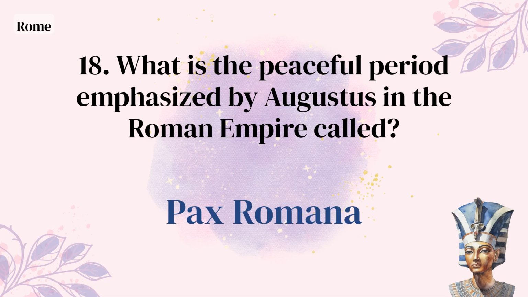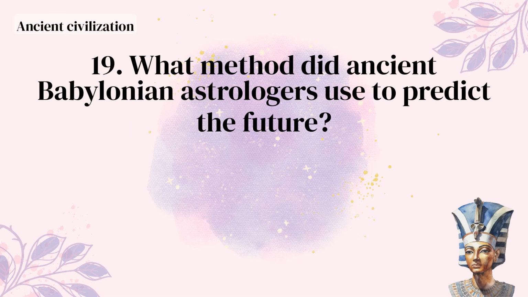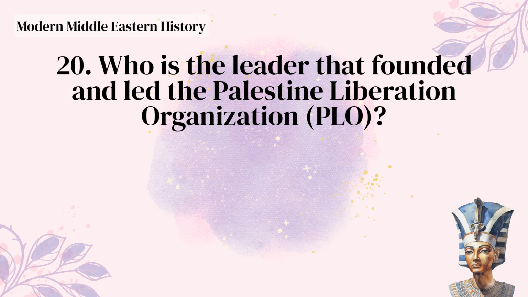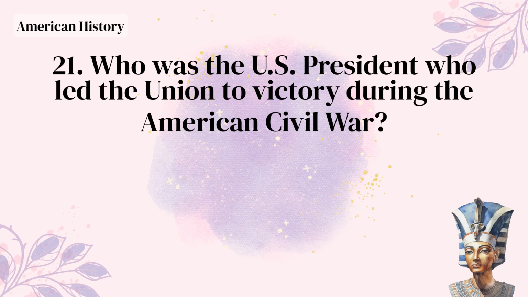Pax Romana. What method did ancient Babylonian astrologers use to predict the future? Celestial observation. Who is the leader that founded and led the Palestine Liberation Organization, PLO? Yasser Arafat. Who was the U.S. president who led the Union to victory during the American Civil War?